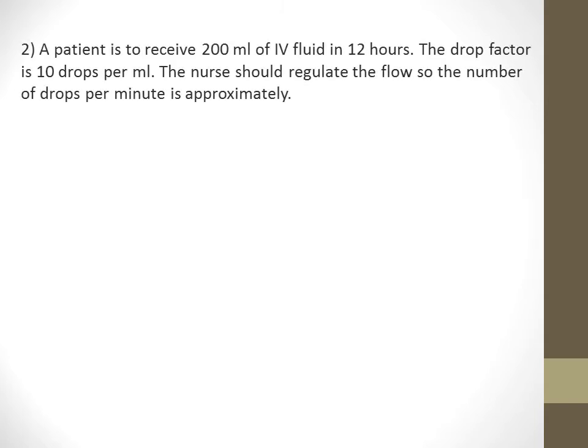Next question. A patient is to receive 200 ml of IV fluid in 12 hours. The drop factor is 10 drops per ml. The nurse should regulate the flow so that the number of drops per minute is approximately. The options are A, 27 to 29; B, 30 to 32; C, 40 to 42; and D, 45 to 50. The number of drops per minute is approximately option B, 30 to 32.